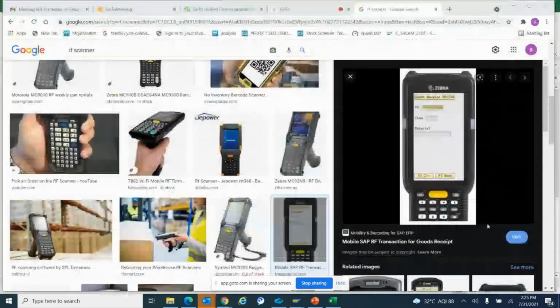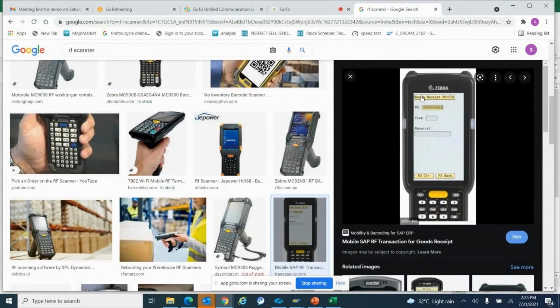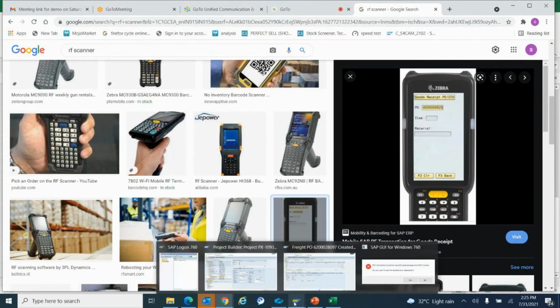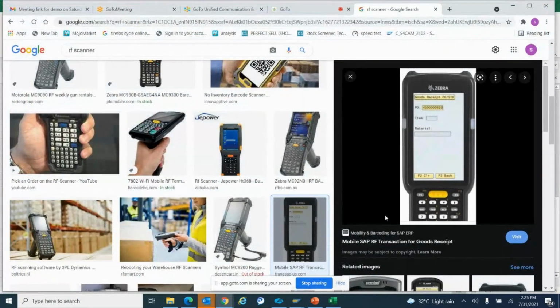And these are the RF scanners that we use in EWM, Extended Warehouse Management. Through this we can now see everything. The RF scanner has even changed. Up to last year we used such scanners, but now we have changed the physical look of this scanner.